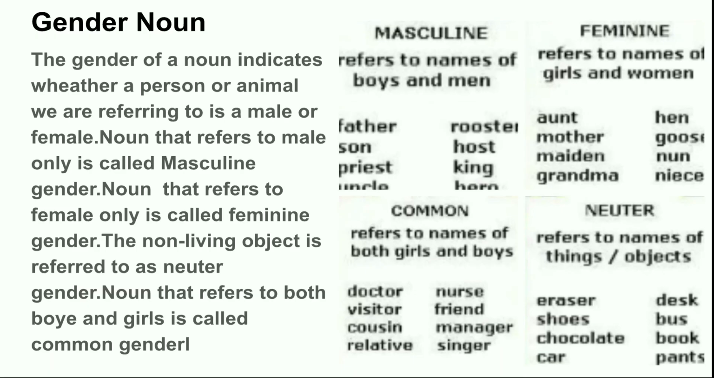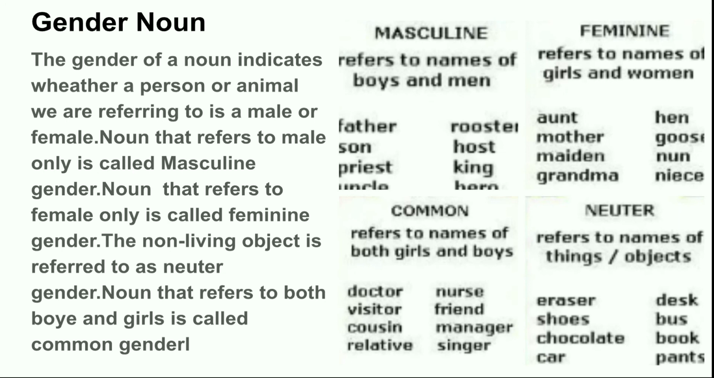Now I move towards the next type of noun, that is the gender noun. The gender of a noun indicates whether a person or animal we are referring to is male or female. Noun that refers to a male only is called masculine gender. Noun that refers to female only is called feminine gender. The non-living object is referred to as neuter gender. Noun that refers to both boys as well as girls is called common gender.